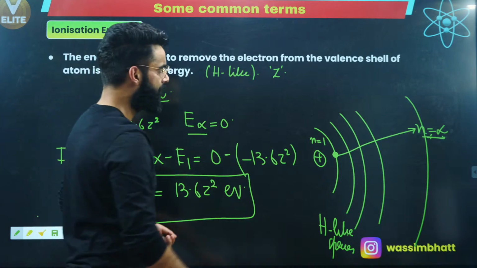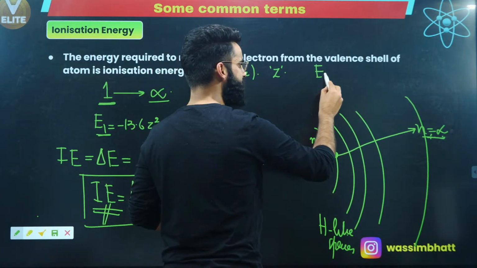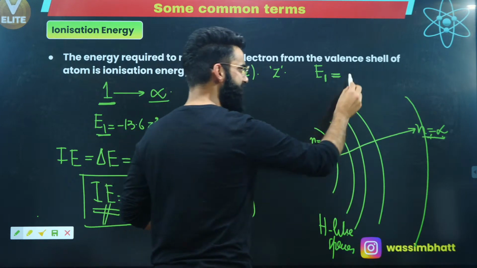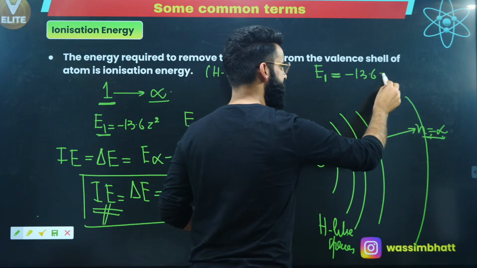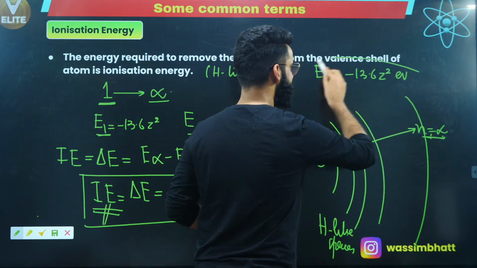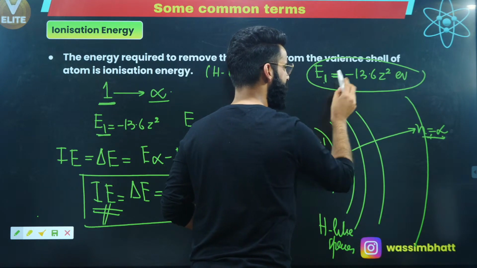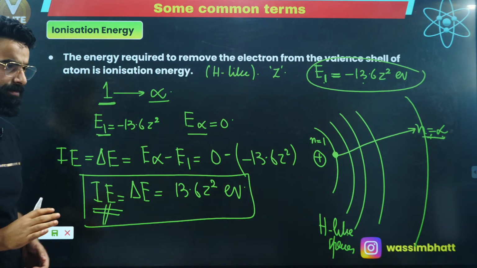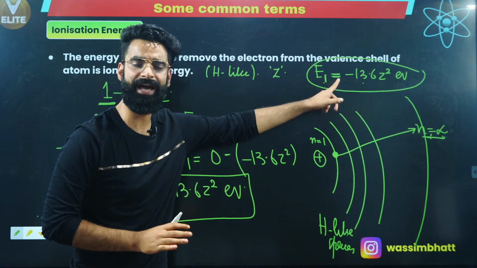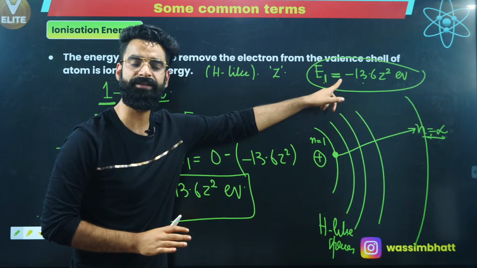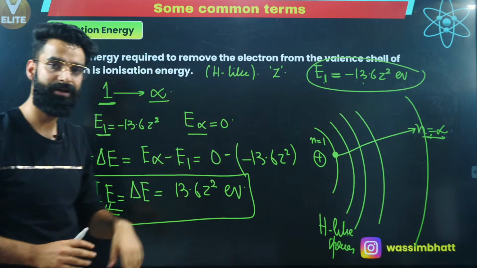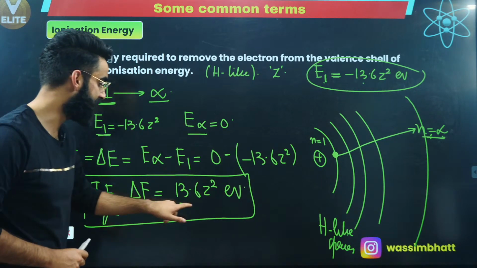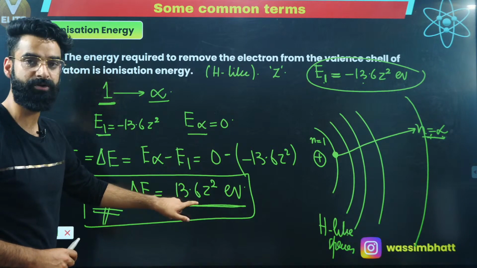If I ask you, what is the energy possessed by the electron when it is in shell number 1 of hydrogen-like species? Isn't it going to be minus 13.6 Z square electron volts, right? This is the energy possessed by the electron in the first shell of hydrogen-like species. And how much is the ionization energy of this hydrogen-like species? Ionization energy is 13.6 Z square electron volts.